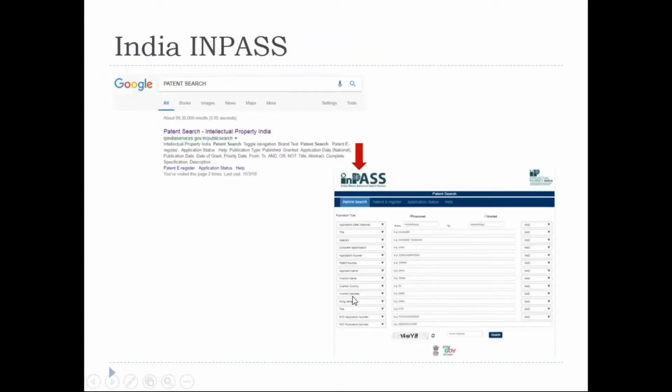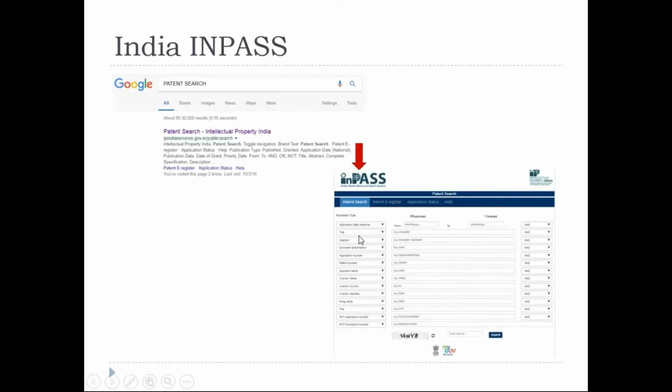Next one, as I said, is our own system, that is the Indian one, ipindiaservices.gov.in/publicsearch. It takes you to this one. What is the meaning of INPASS? Indian Patent Advanced Search System. That's it. It will take you to this particular page.